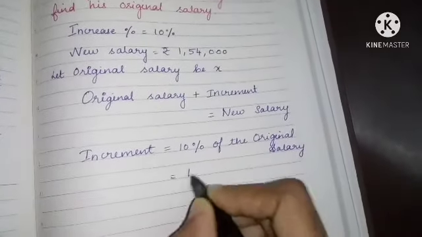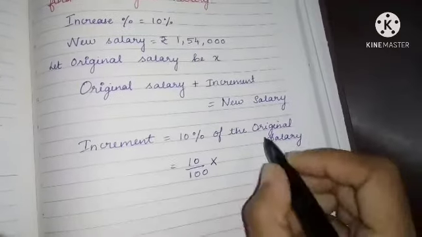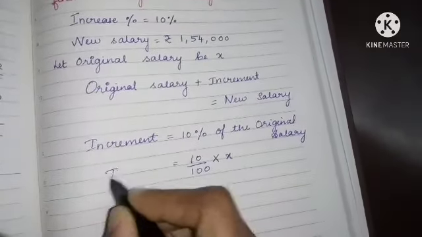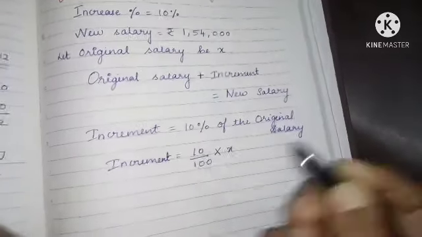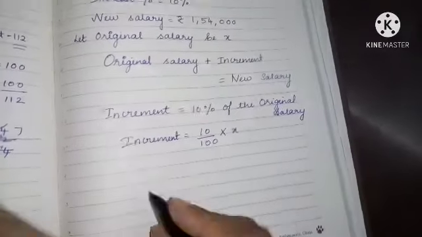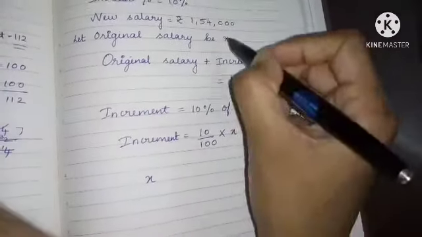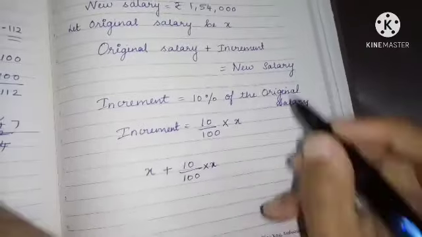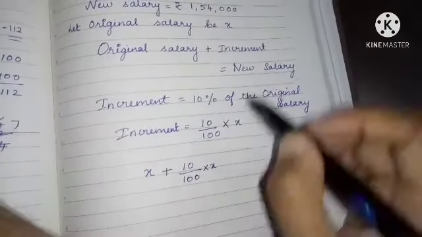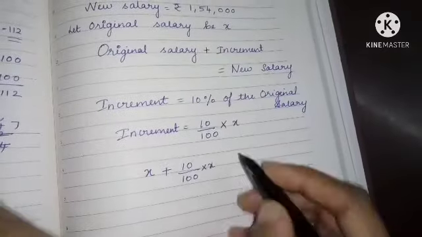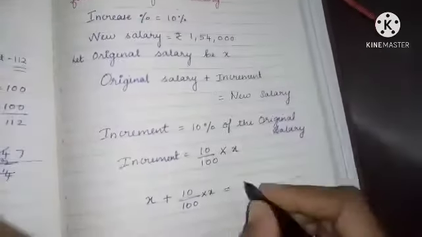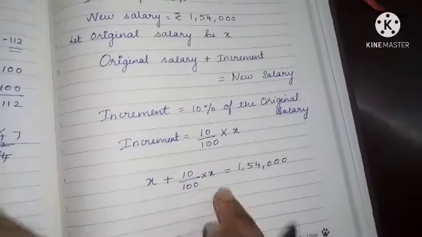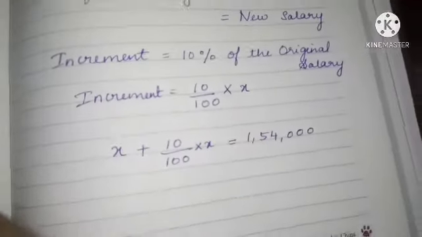So 10% means what? 10 by 100 of, meaning multiplication. What is your original salary? X. 10 by 100 into X is your increment. Okay. Now shall we do this? Original salary is X, plus increment is 10 by 100 into X, is equal to the new salary, 1,54,000. Yes, X plus 10 by 100 into X is equal to 1,54,000.